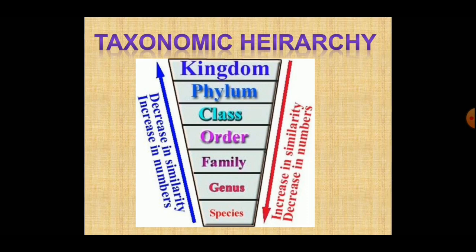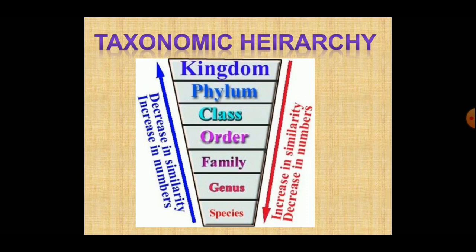But in case of plants, we use the term division instead of phylum. The closely resembling phyla are placed in a bigger group called kingdom. In case of plants, we will say that the closely related divisions are placed in a bigger group called kingdom. So, species, genus, family, order, class, phylum, kingdom are taxa.